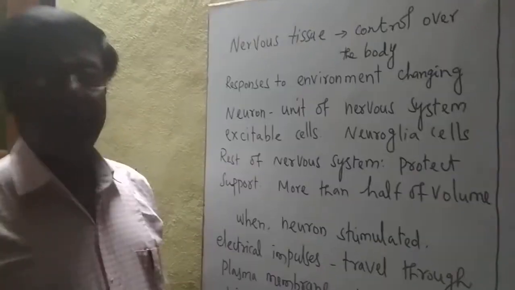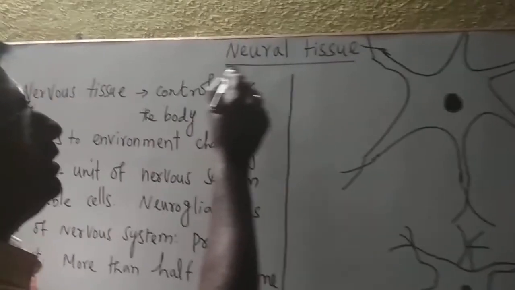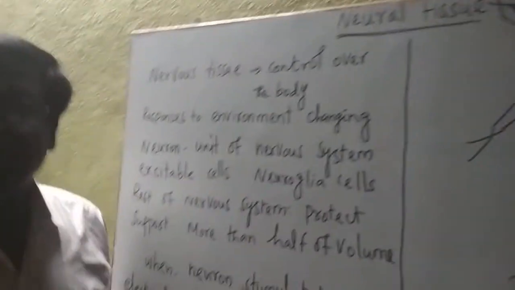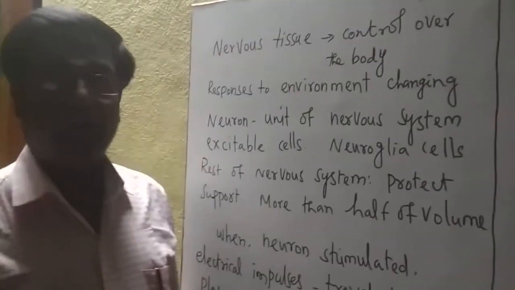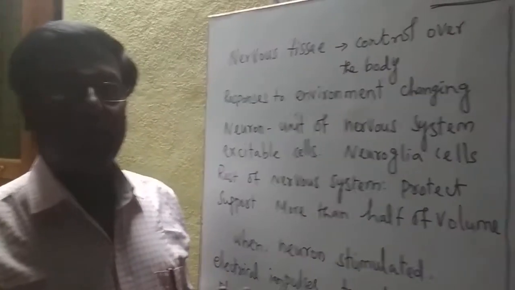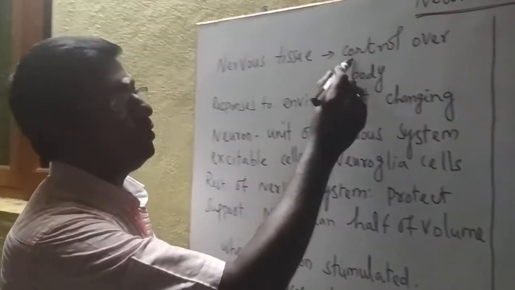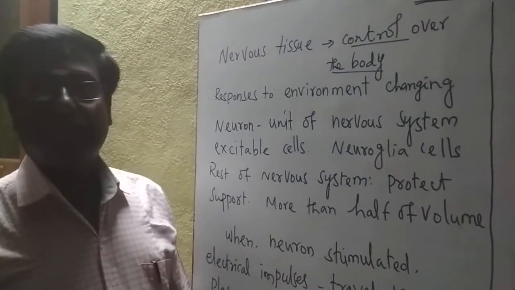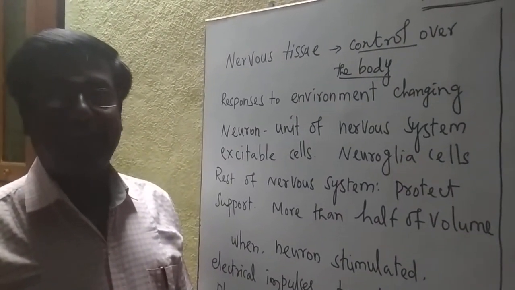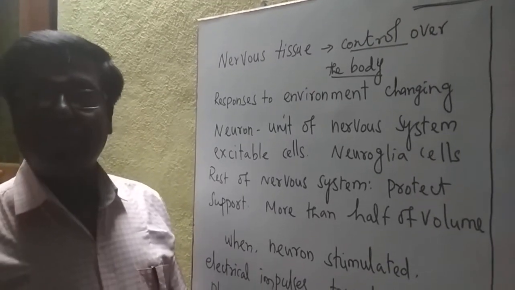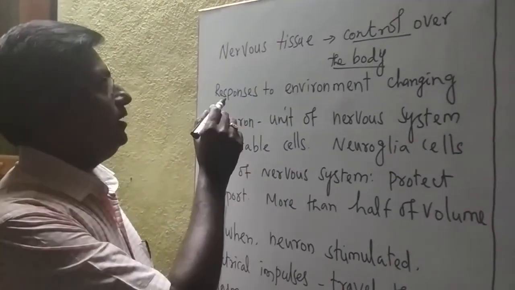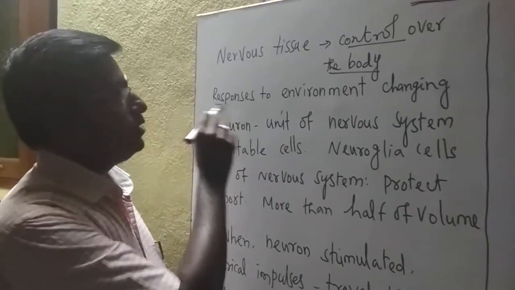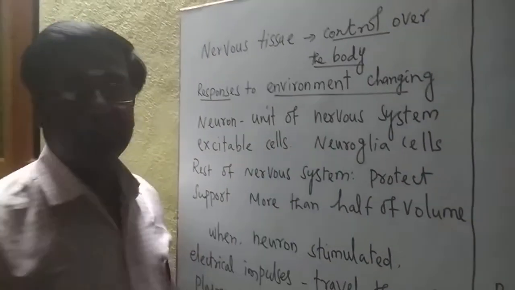Dear students, today we are going to discuss the neural tissue. You know, the neural tissue is very important. It controls our body. The neural tissue is the controlling part of our body. It mainly controls how our body responds to changes in the environment.